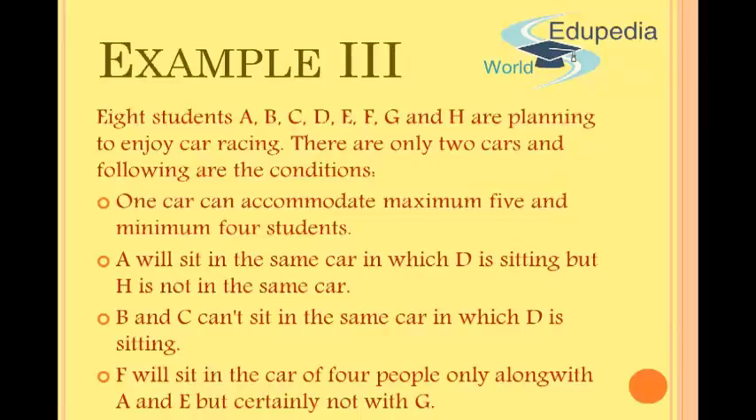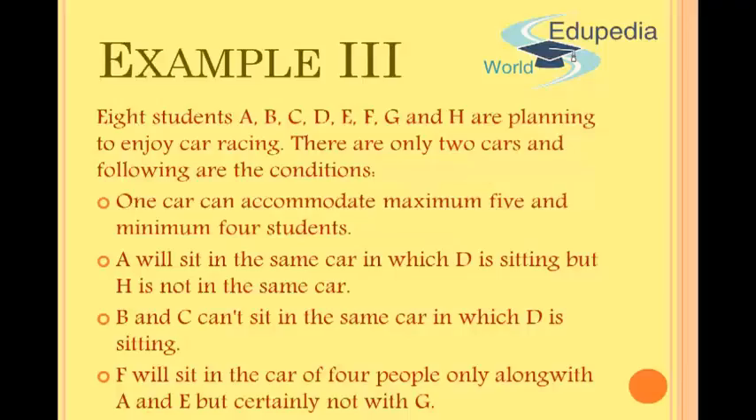So in this question, we have 8 students A, B, C, D, E, F, G and H who are planning to enjoy car racing. We know that there are only 2 cars and the following conditions are present. The conditions are that one car can accommodate maximum 5 and minimum 4 students.